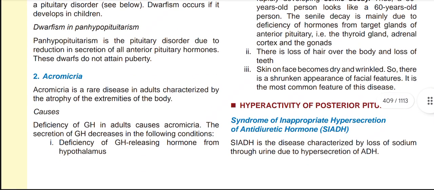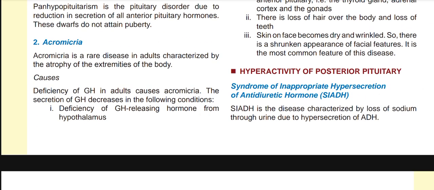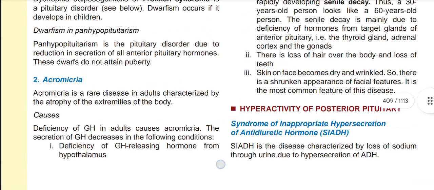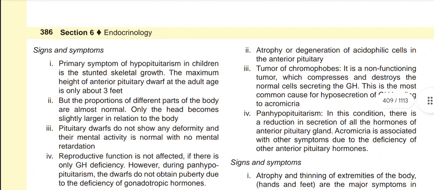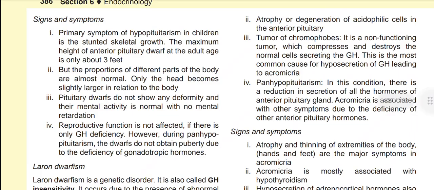Now, the second disorder is acromegaly. Acromegaly is a rare disease in adults characterized by atrophy of the extremities of the body. Causes: deficiency of growth hormone in adults causes acromegaly. The secretion of growth hormone is decreased in the following conditions: deficiency of growth hormone releasing hormone from the hypothalamus, atrophy or degeneration of the acidophilic cells in the anterior pituitary, and tumor of the chromophobes. It is a non-functioning tumor which compresses and destroys the normal cells secreting growth hormone. This is the most common cause of hyposecretion of growth hormone leading to acromegaly.